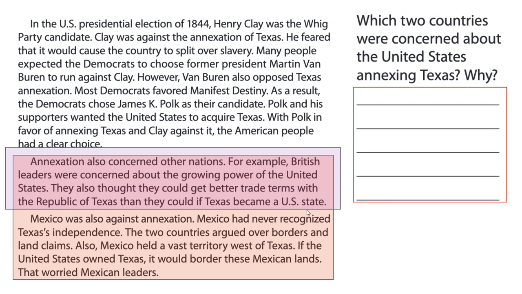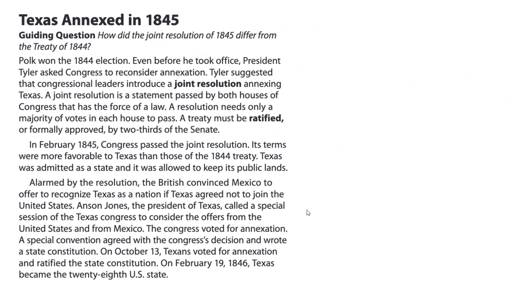Annexation also concerned other nations. For example, British leaders were concerned about the growing power of the United States. They also thought they could get better trade terms with the Republic of Texas than they could if Texas became a U.S. state. Mexico was also against annexation. Mexico had never recognized Texas's independence. The two countries argued over borders and land claims. Also, Mexico had a vast territory west of Texas. If the United States owned Texas, it would border these Mexican lands, and that worried Mexican leaders.